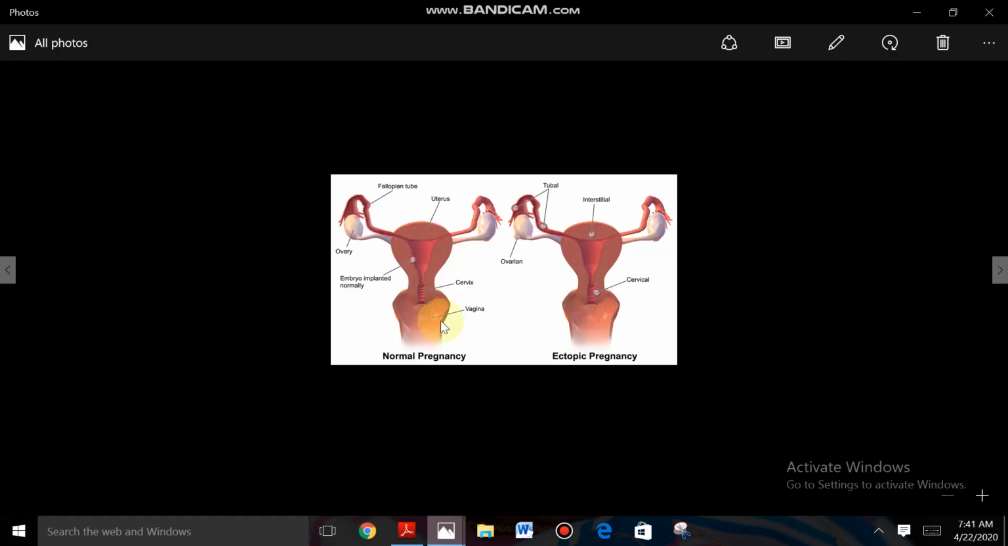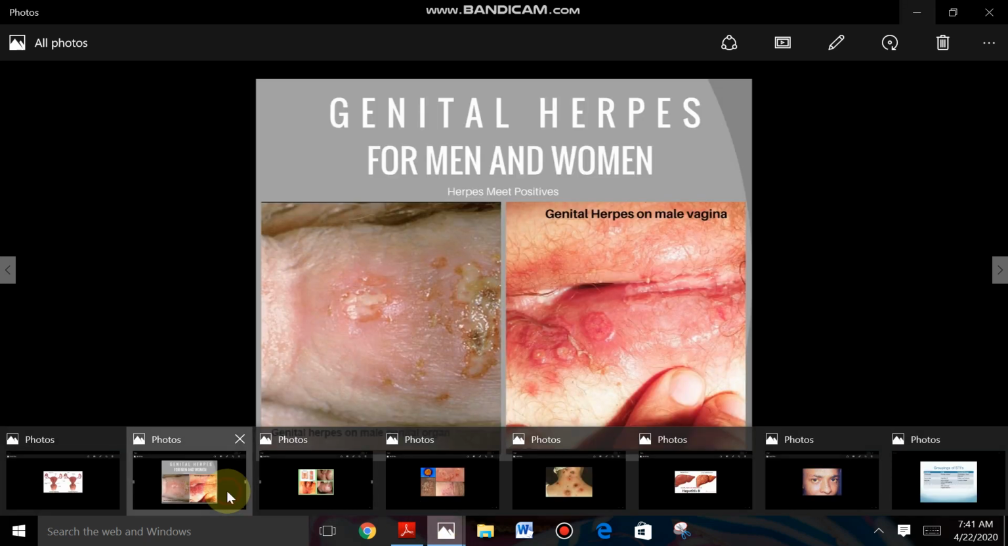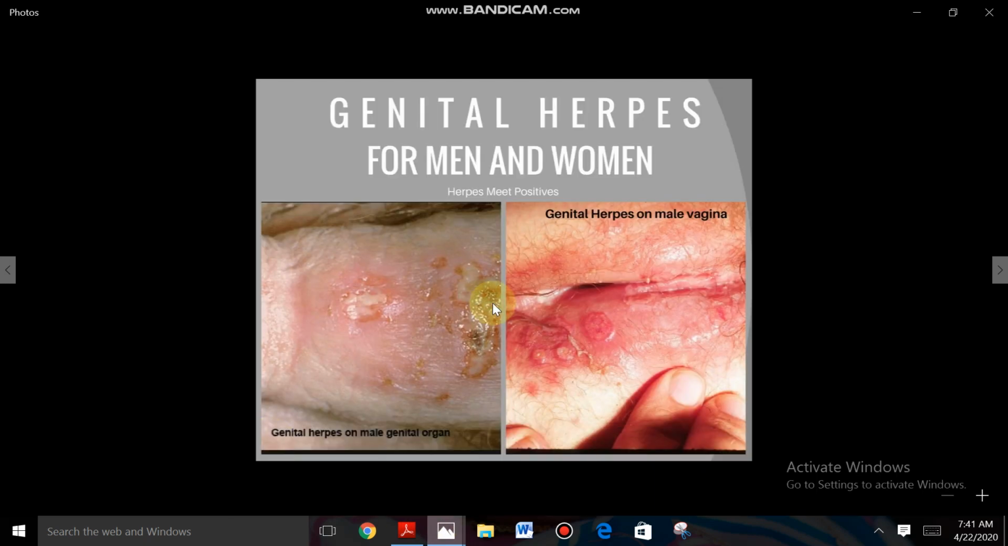First one, we discussed ectopic pregnancy. In a normal pregnancy, implantation takes place in the uterus, but in ectopic pregnancy, it occurs outside of the uterus, in the cervical region, below the uterus, so implantation does not occur in the endometrium of the uterus. So this stage is called ectopic pregnancy. This is also due to STIs.